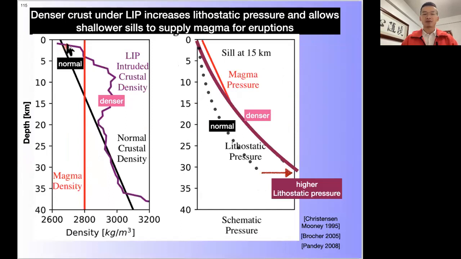However, if we have densified crust for some LIPs, the lithostatic pressure will become higher, and hence a shallower seal is able to supply magma to extrude to the surface.